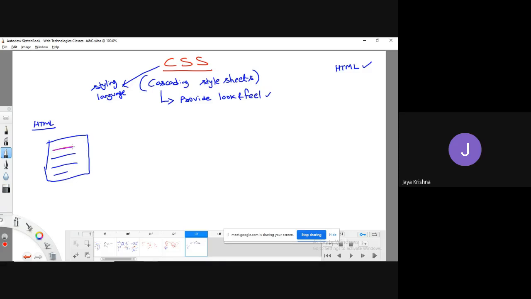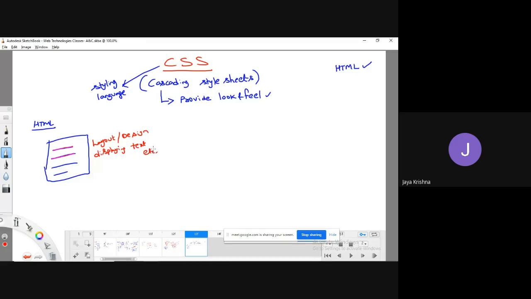For example, the heading should be some color, the arrangement of the layout, or simply the design of the web page, displaying of different kinds of text, all these various things.